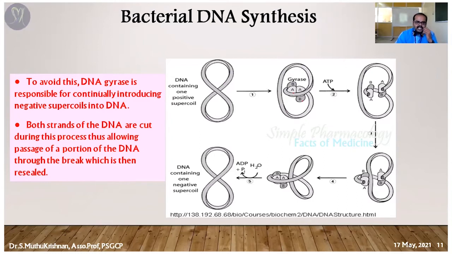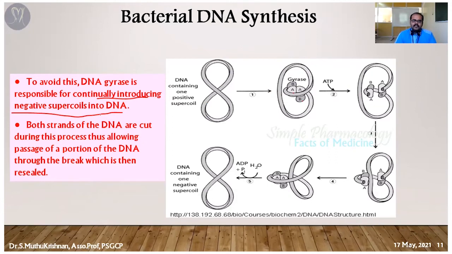So the DNA gyrase is responsible for continuously introducing the negative supercoil of DNA. That means during splitting, it may produce positive supercoil, so it can be overcome by this enzyme. This enzyme is going to create the negative supercoil. Just imagine the same rope case. Once the winding happens, what you can do is negative supercoiling to make a stable state. Then only you can remove the individual thread.